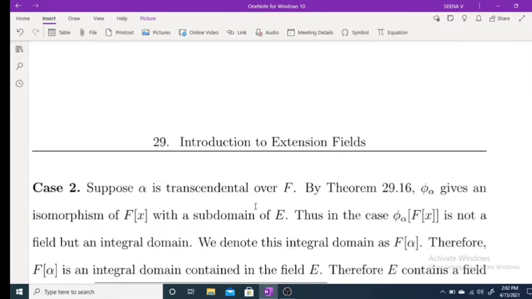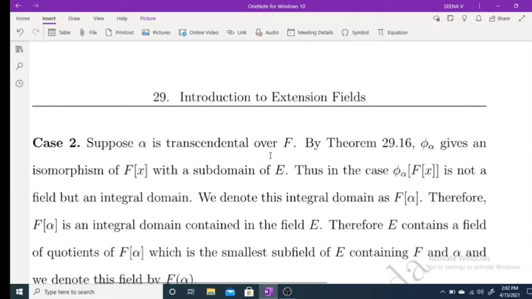Now consider the case where alpha is transcendental over F. By theorem 29.16, in that case phi alpha is a one-to-one map. We have already proved phi alpha is a one-to-one map from F[x] to a subdomain of E. Therefore phi alpha of F[x] is not a field, but it is an integral domain, a subdomain of E. We denote this integral domain as F[alpha], and it is contained in the field E.